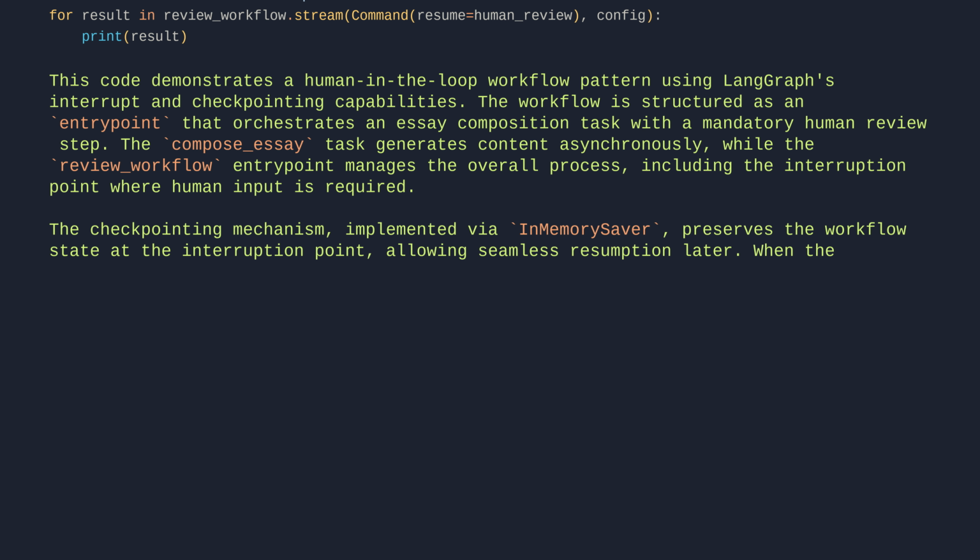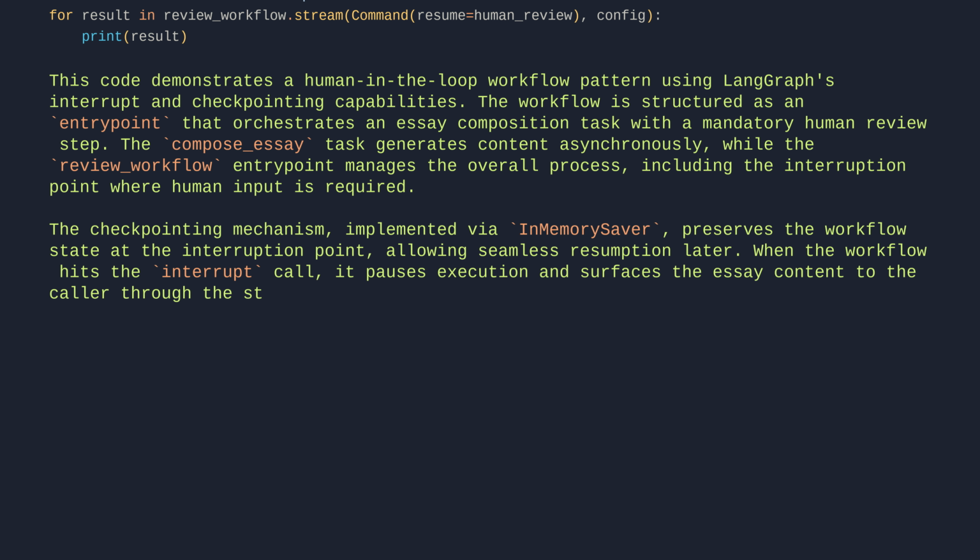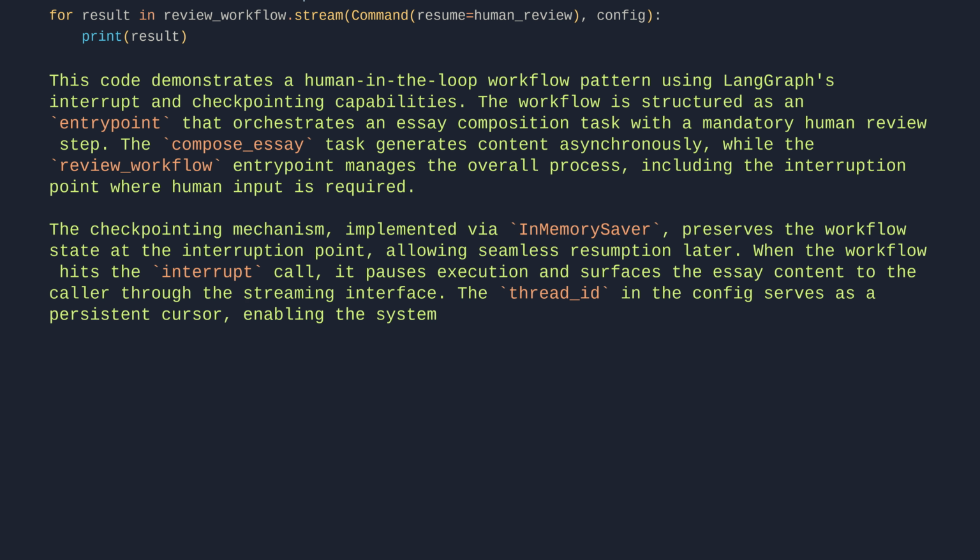When the workflow hits the interrupt call, it pauses execution and surfaces the essay content to the caller through the streaming interface. The thread ID in the config serves as a persistent cursor, enabling the system to resume exactly where it left off when the human review is provided via a command.